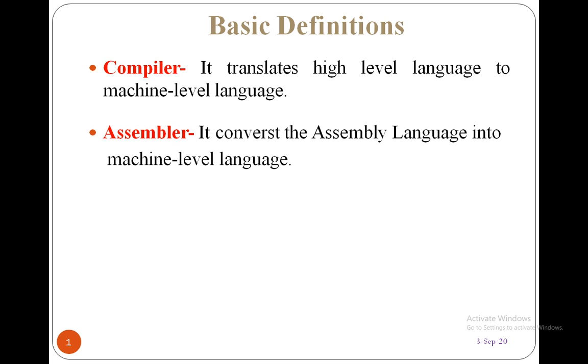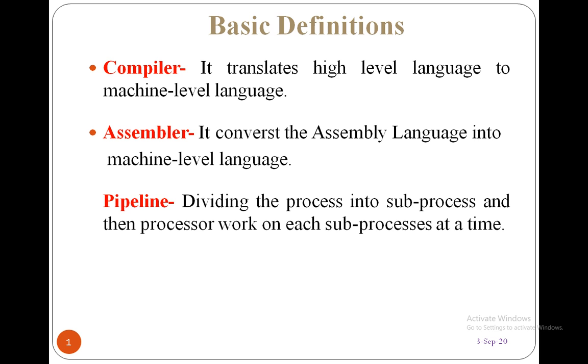And coming to the assembler, it converts the assembly level language. Suppose you are writing the program in assembly language, that assembly language program is not understandable by the computer. So to convert assembly language into machine level language, which is understood by the computer, that is ones and zeros, we are using assembler. To translate high level language into machine level language, we use the compiler. And next, coming to the pipeline.